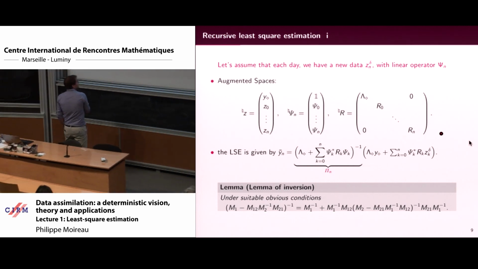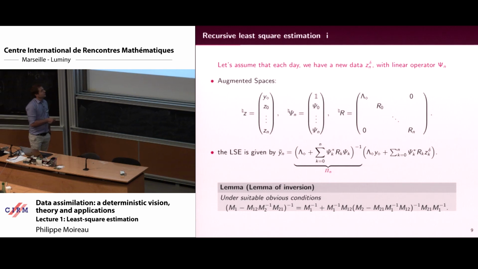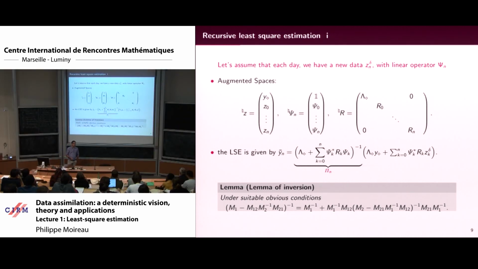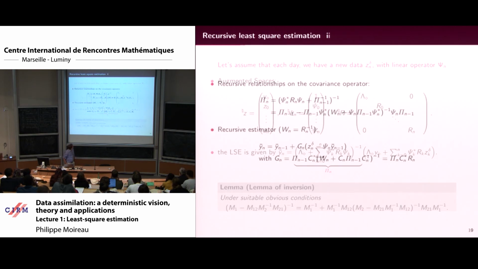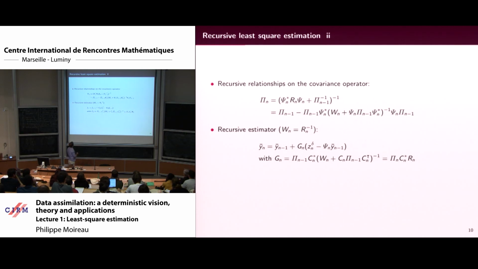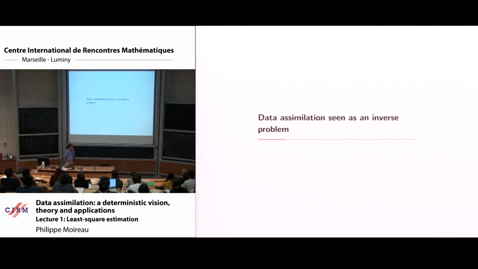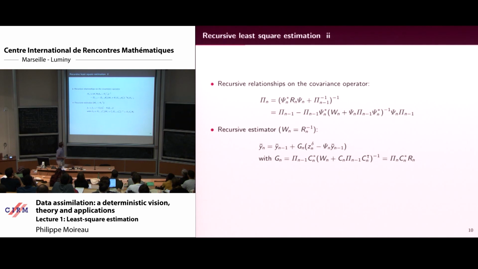So for that, I use a quite classical lemma, which is the inversion lemma. There is an obvious condition, because when you see a -1, it means that the operator is invertible. And from this lemma, if I define pi n as the inverse of this operator, I define some kind of recursive relation here.